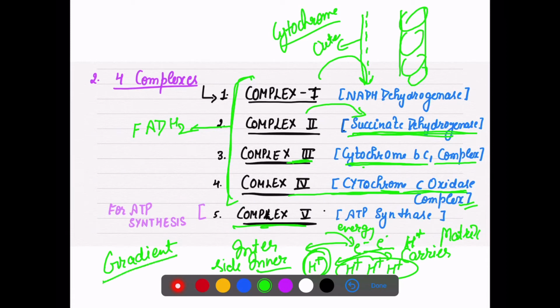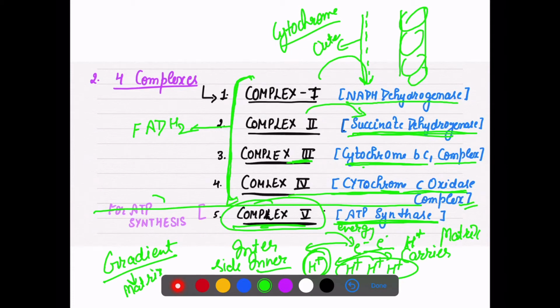So to go back to the matrix, they have to pass through complex fifth, which is called ATP synthase. That is our next topic. Right now we have to concentrate on these four complexes: NADH dehydrogenase, succinate dehydrogenase, and cytochrome complexes 3 and 4, that is the BC1 complex and the cytochrome C oxidase complex.